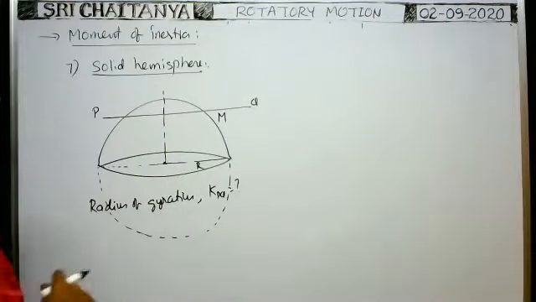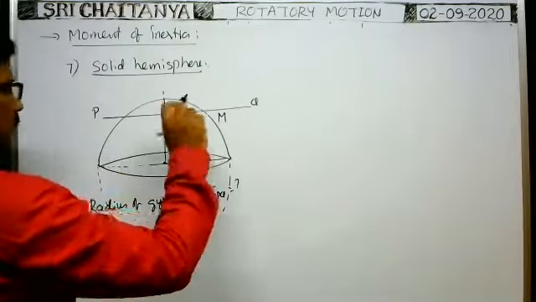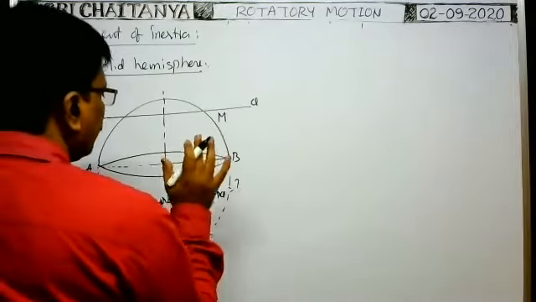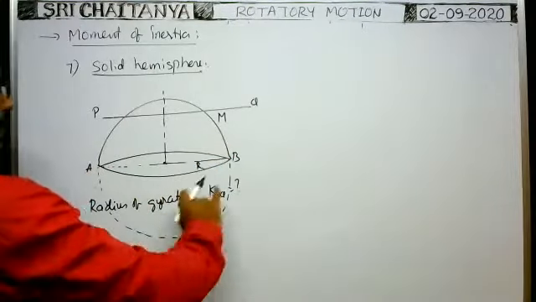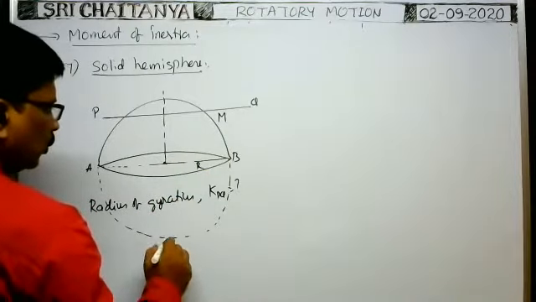Now what is the moment of inertia of the entire solid sphere about this diametric axis? In case of a solid sphere, the moment of inertia is 2 by 5 mr square.